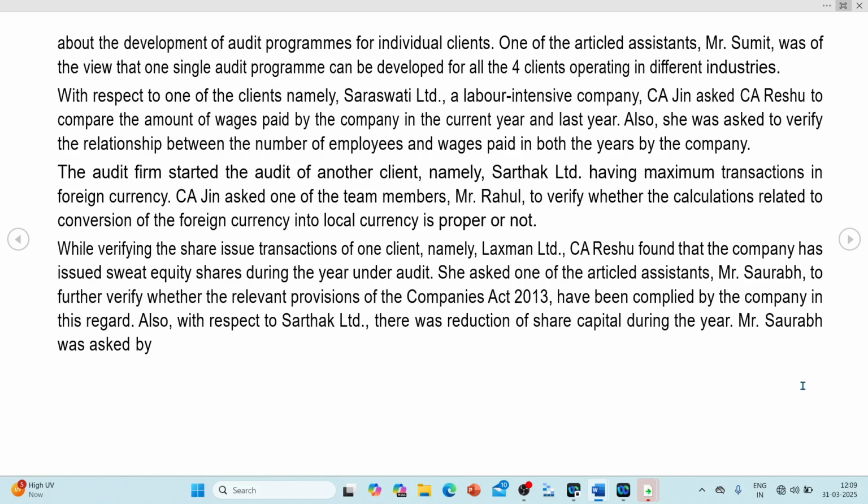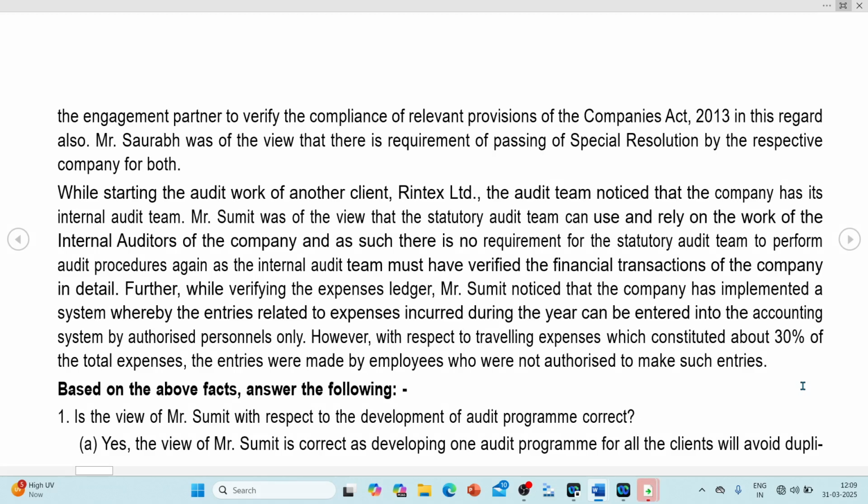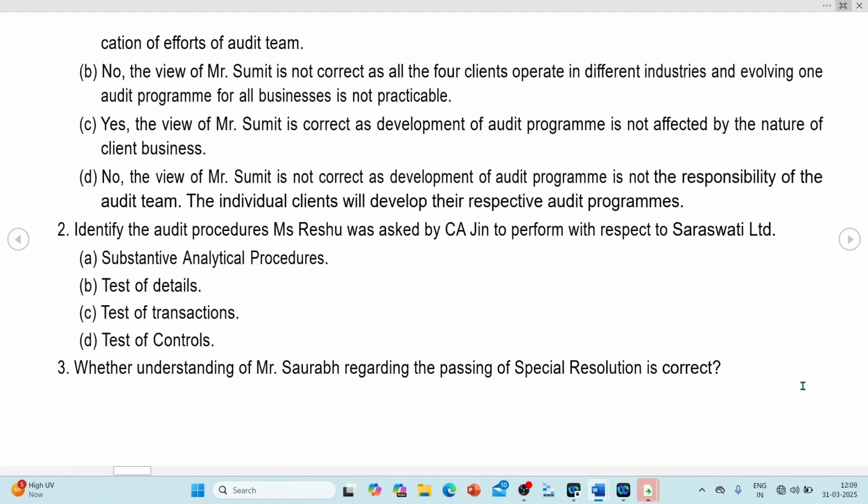Now this, my dear soldiers, is when you compare the relationship between the number of employees and wages paid. This is more of our analytical procedures. Okay, let us see that. So now, identify the audit procedure Ms. Ratio is asked by the agent to perform with respect to service limited, substantive analytical procedure. Now, this is the right answer.